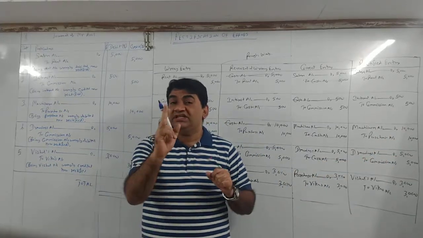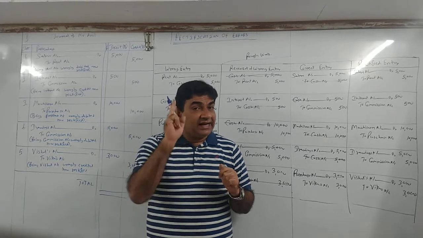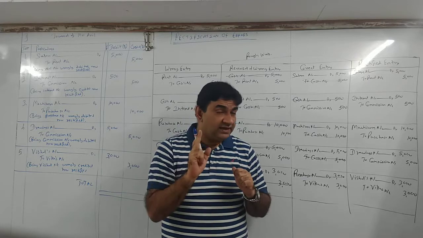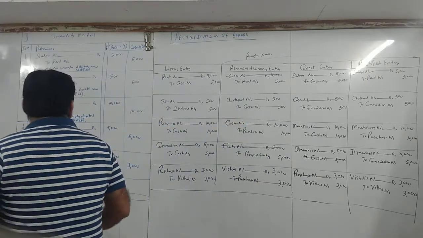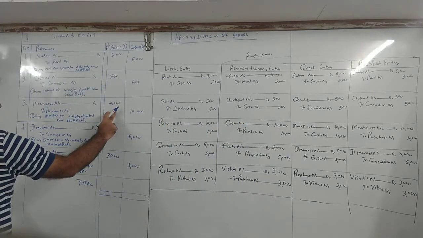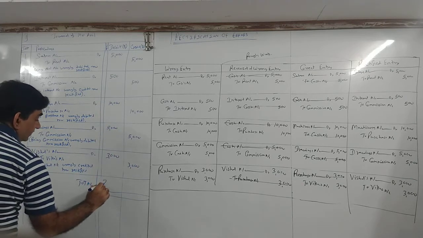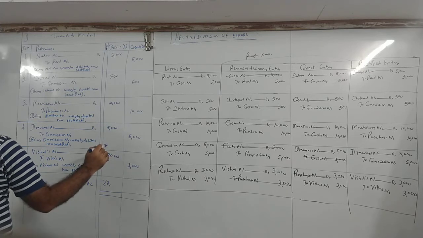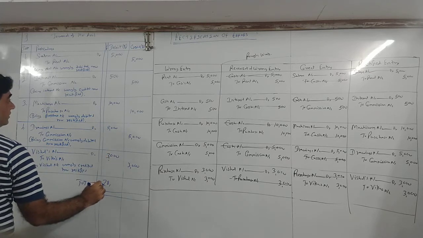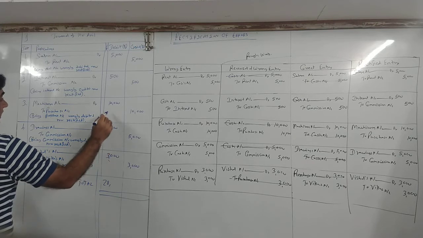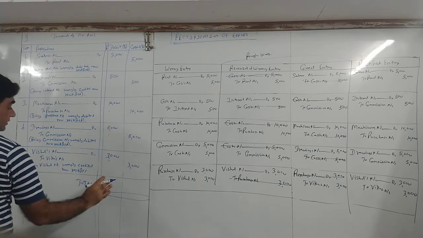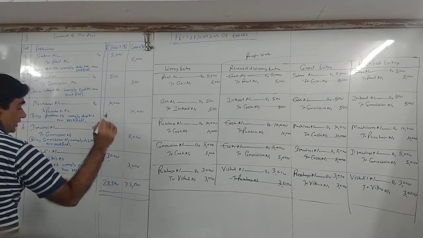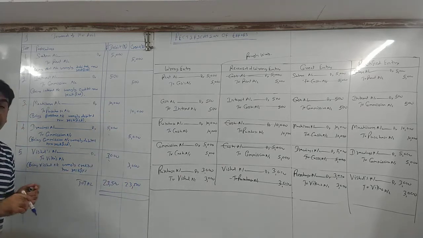I have explained each and every transaction logically. Again I am repeating, please don't try to mug up, do it logically. Okay? Total: 5 and 5, 15, 20, 28,500? 15 and 3, 33,500. 3 and 5, 8, 18. 23,500 is my total.